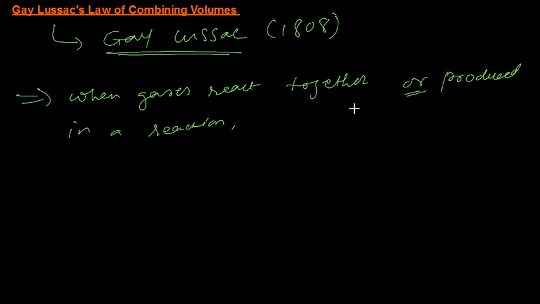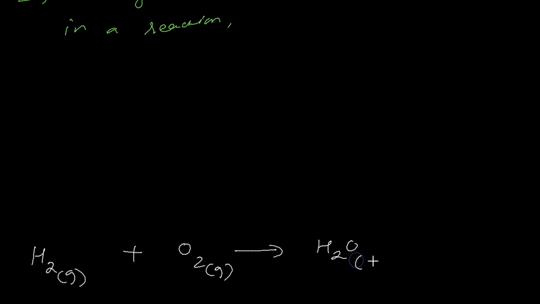If you look at an example here, you have H2 plus O2, and this will give you H2O. H2 is a gas, oxygen is also a gas, and water is also a gas, as vapor. If you balance the equation, you get 2, this is going to be 1, and here also you're going to get 2.